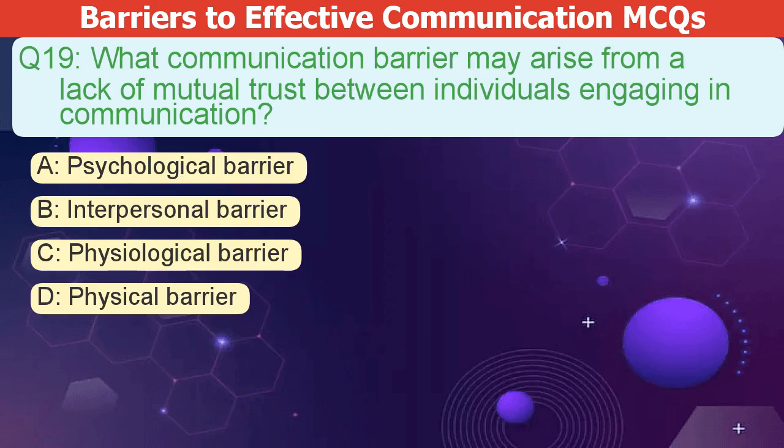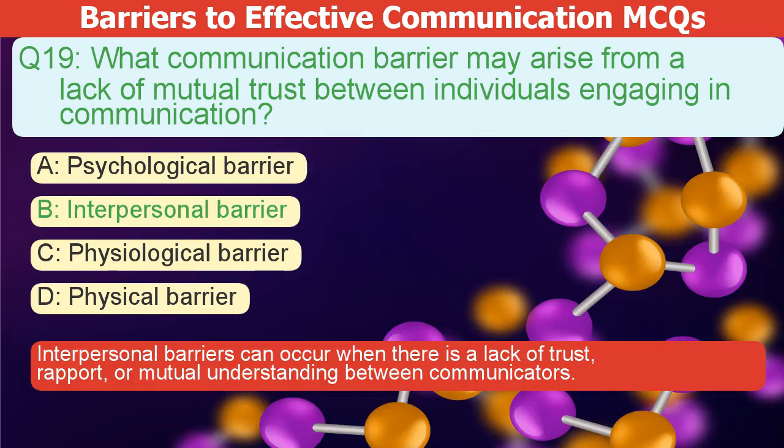What communication barrier may arise from a lack of mutual trust between individuals engaging in communication? A. Psychological barrier. B. Interpersonal barrier. C. Physiological barrier. D. Physical barrier. The correct answer is B. Interpersonal barriers can occur when there is a lack of trust, rapport, or mutual understanding between communicators.